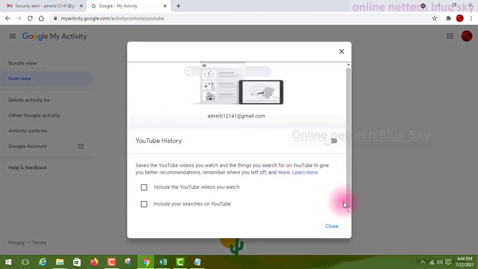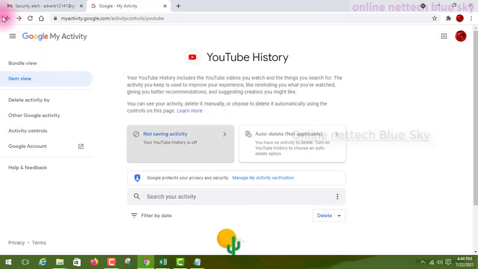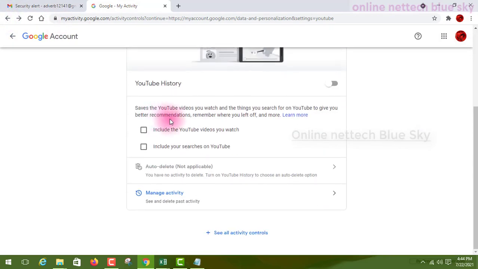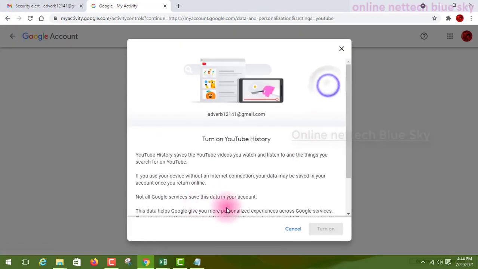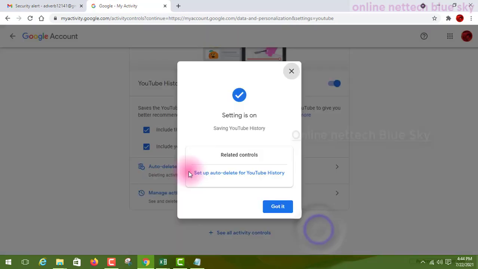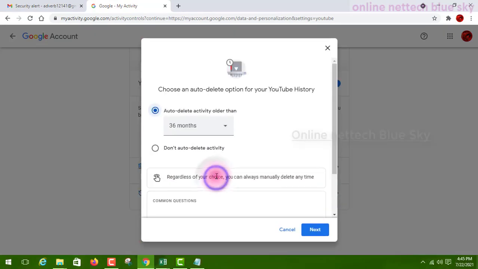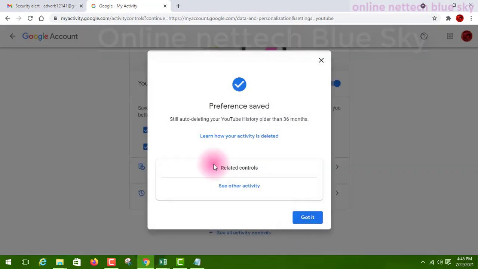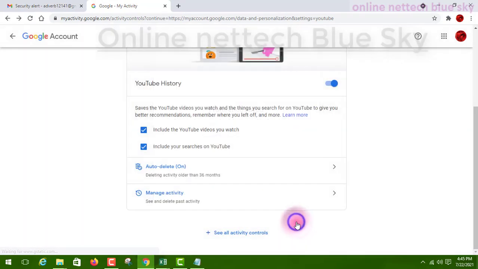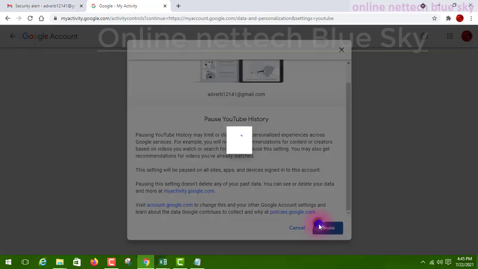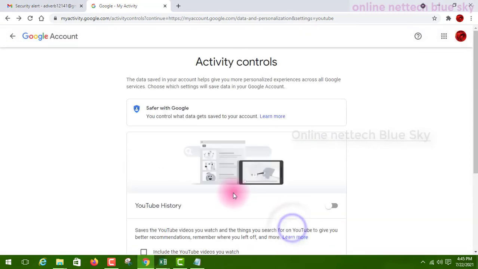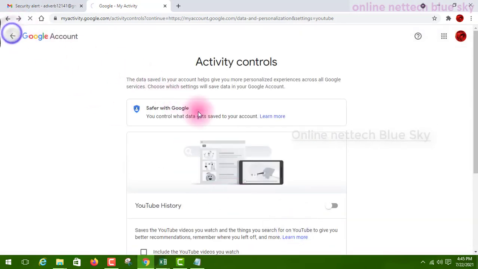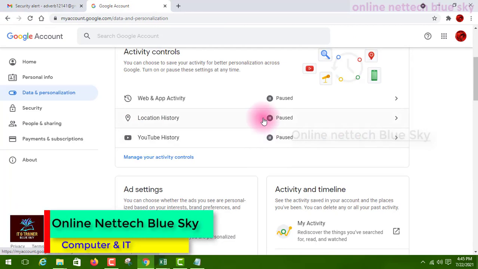Okay, so this activity is very important for you. So I'm first going to turn on, and something already created my Google history of my YouTube history, and delete, and going to pause. Okay, going to pause. So pause means my YouTube history is turned off. Okay, so this is 1 and 2 and 3, you must pause.